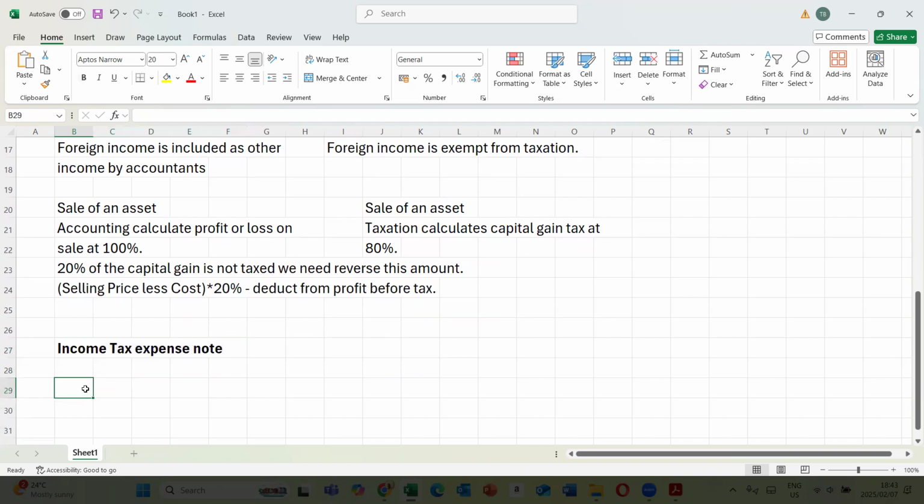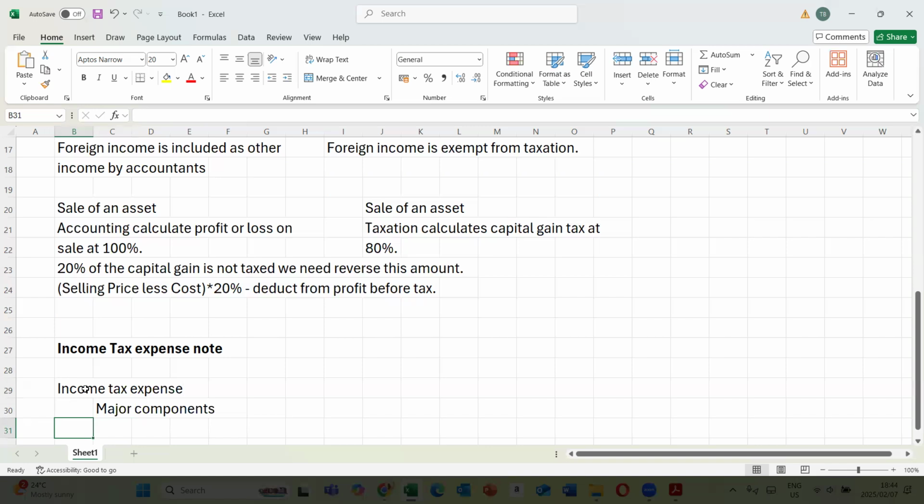What is expected in regards to this? We write down the different components. We have income tax expense, then we write major components. We're giving a breakdown of the items making up